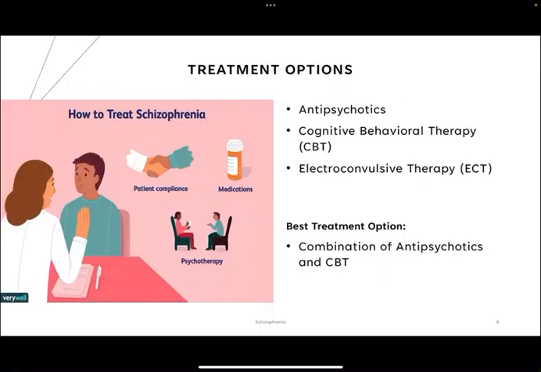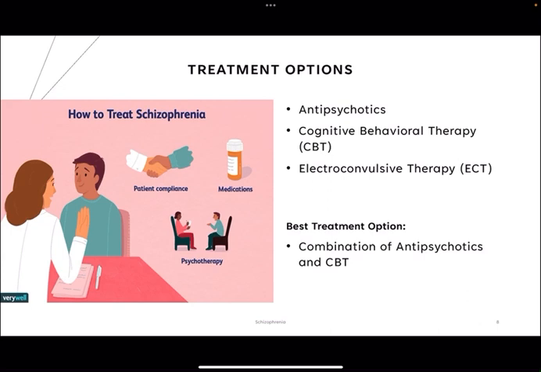So there's a couple different common treatment options for schizophrenia: antipsychotics, cognitive behavioral therapy, and electroconvulsive therapy. Electroconvulsive therapy is generally used for patients who do not respond to antipsychotics. The best treatment option is a combination of both antipsychotics and cognitive behavioral therapy. They work really well with each other.